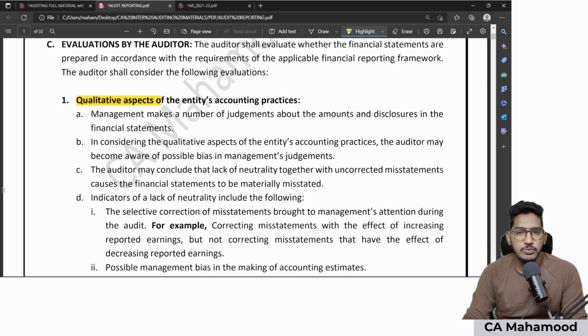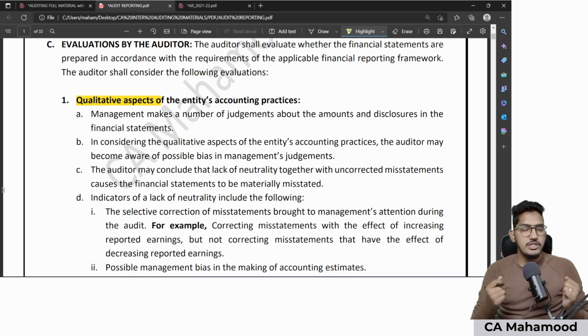Sir, what is an example of qualitative aspects? One best example, if I have to give, accounting policies. If I am checking whether the client's accounting policies are correct or not, like if the client is following WDV method of depreciation or diminishing value. Diminishing value method of depreciation will be appropriate when the usage of machinery reduces year after year.